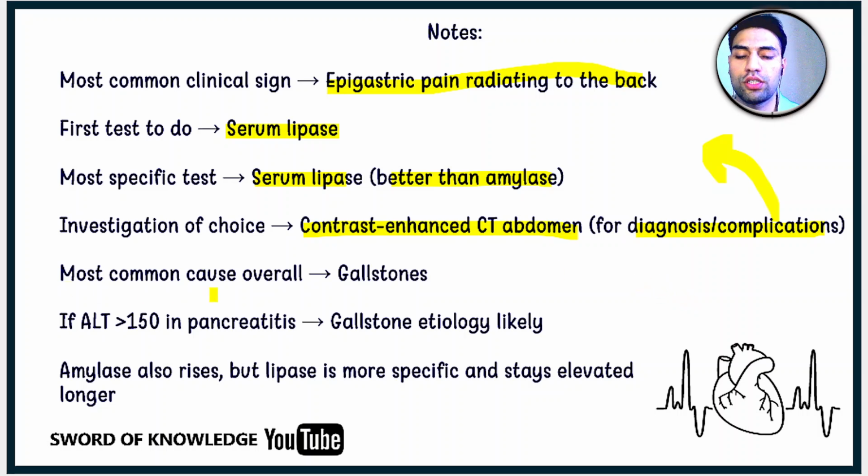What is the most common cause overall of acute pancreatitis? This is gallstones. And if ALT is raised above 150 in pancreatitis, this will show us that the etiology is gallstones. Okay, and what is the second most common? This is alcohol use, which is our case. Amylase also rises, but lipase is more specific and stays elevated longer. Okay, this is about the amylase and lipase differences.